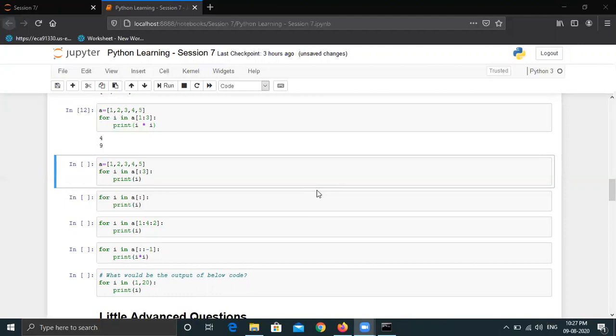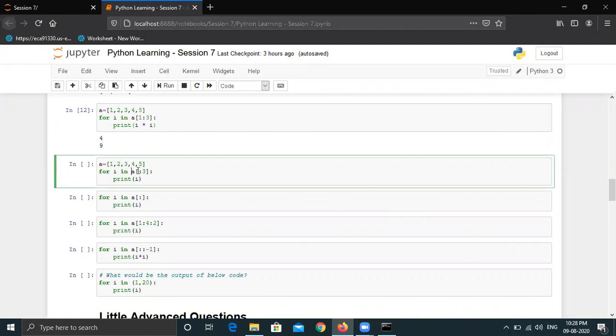Chirag, if you're talking about index 0 to 3, yeah, it was about index actually. 0th index, first, second, that way. So 3 will not be there. It will go up to 2. 0, 1, 2. These will be 3 indexes. So that's fine. I think you are a little confused, or maybe not sure. So Chetan, that is right. 1, 2, 3. Okay, so the answer will be 1, 2, 3.